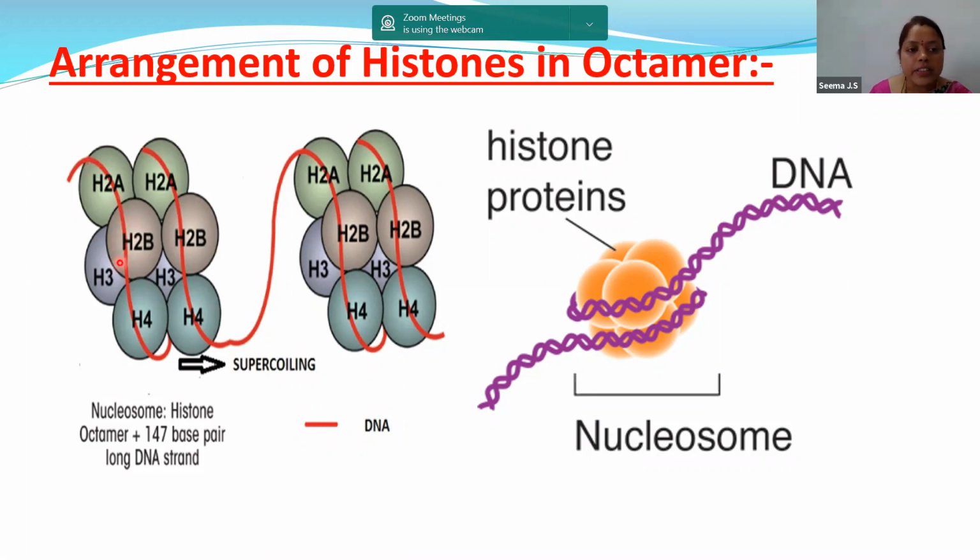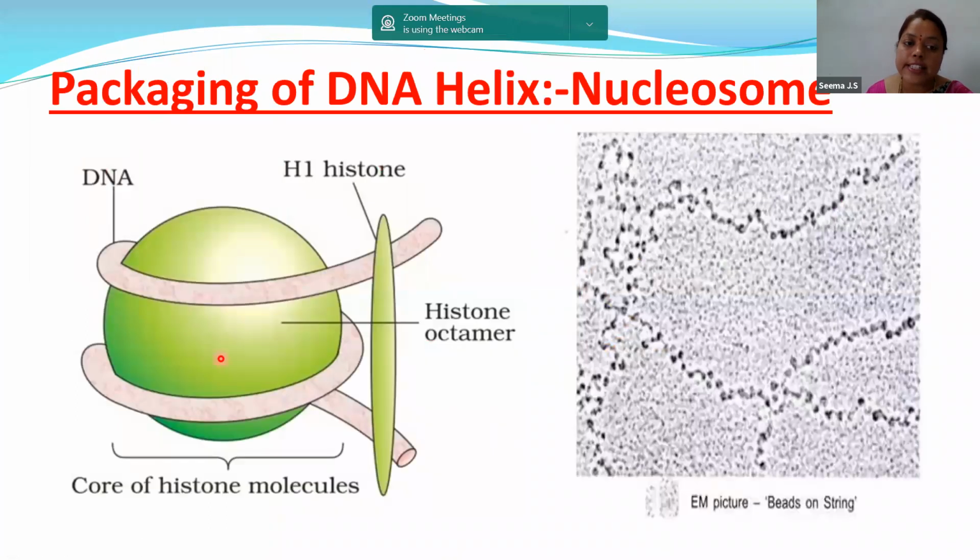Now you can see this red color strand surrounding the histones. That red color strand is nothing but the DNA. Now children, another important point which you should remember over here is histones are positive, whereas the DNA strand is negative. So histones are positive and the DNA strand is negative. So these histones are coiled together with the help of this negative DNA strand. So this is nothing but supercoiling. So I hope you understood what is present inside that green color circle which we have seen till now.